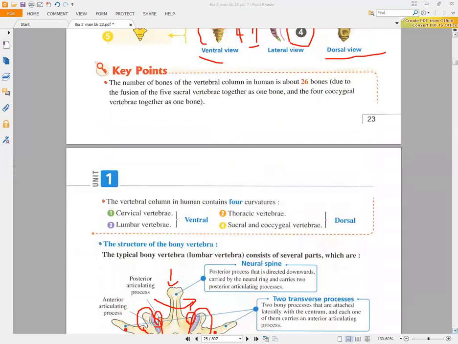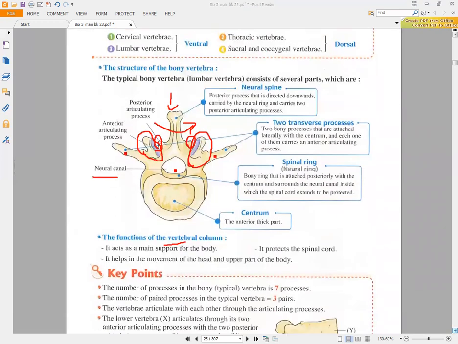After that, we will talk about another function: it protects the spinal cord, because here we have a neural canal.